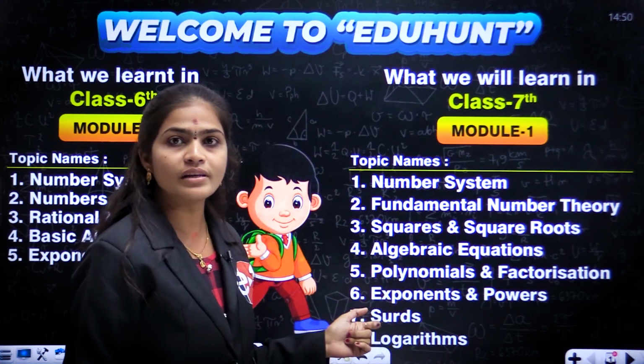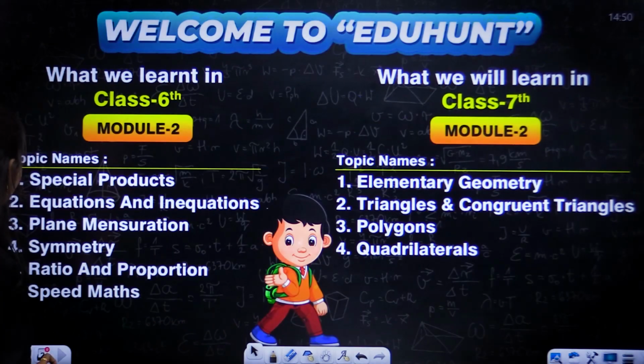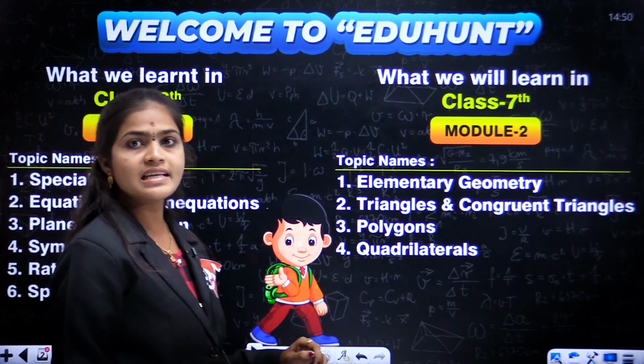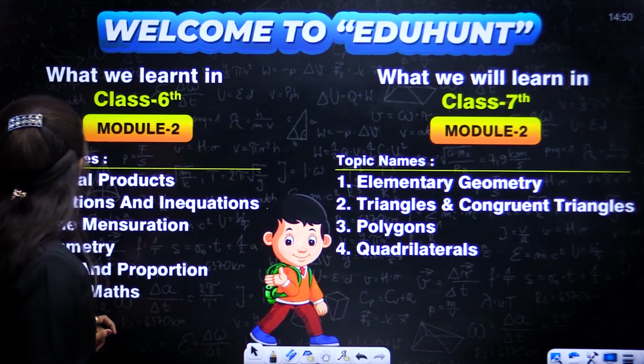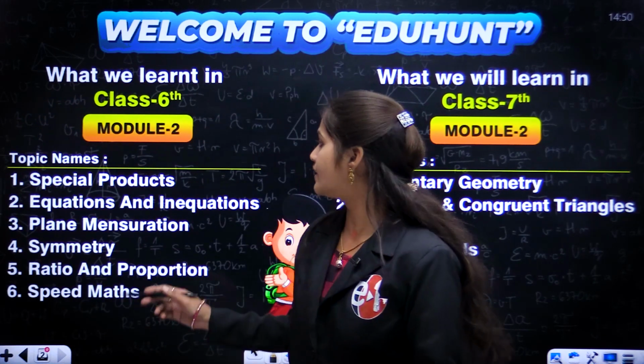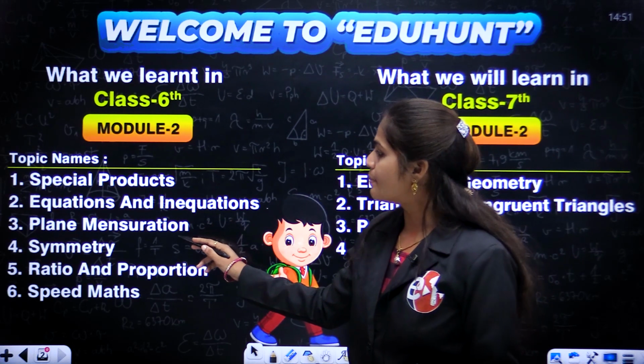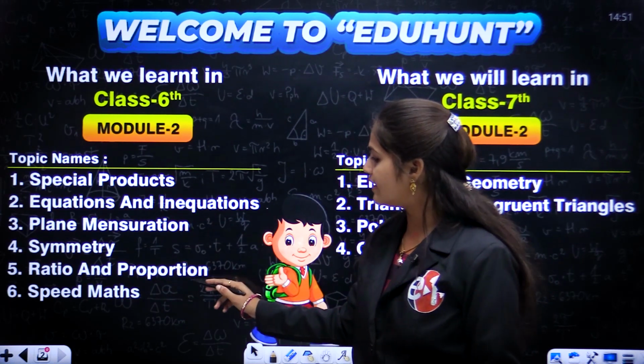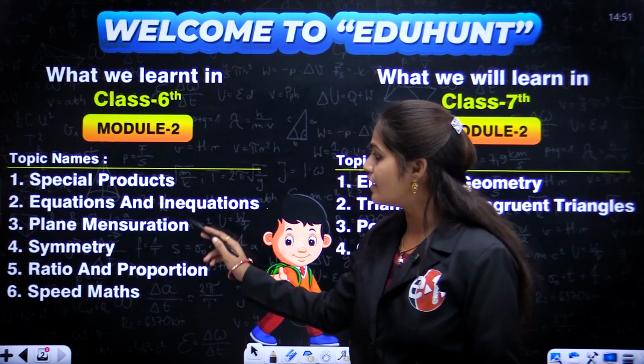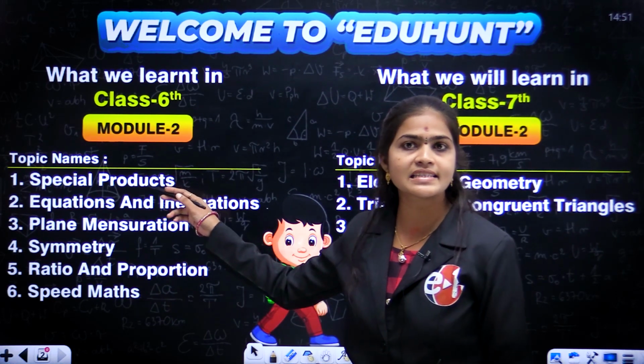Okay children, next we say module 2. So these are the module 2 concepts. Here in module 2, what did we learn? One is special products, next equations and inequations, plane mensuration, symmetry, ratio and proportion, speed maths. So we learned all these concepts in 6th class, no?